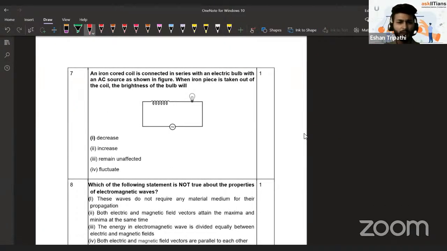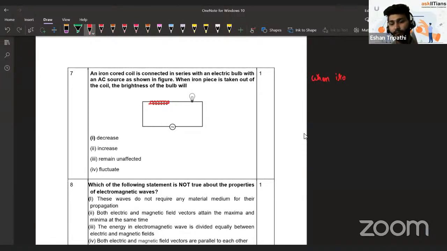It is a question based on an iron core coil connected in series with an electric bulb with an AC source. So it's a question on AC source, as we see. And they're asking, if this iron piece inside this solenoid is taken out, like this. So it's not a straightforward question, not a classic board type of question, a little bit of a trick they have introduced here. They have taken an iron piece and they have taken the iron piece out of it. So what happens when the iron piece is drawn out of a solenoid?